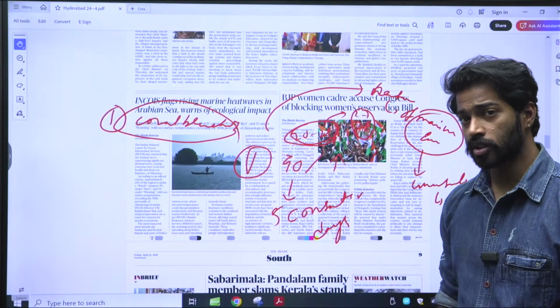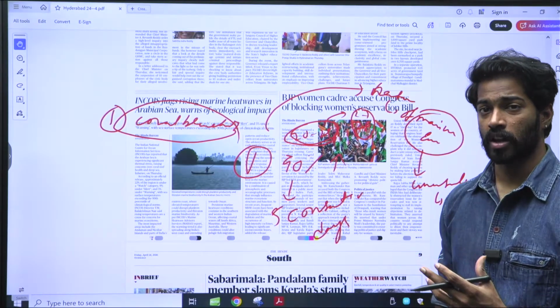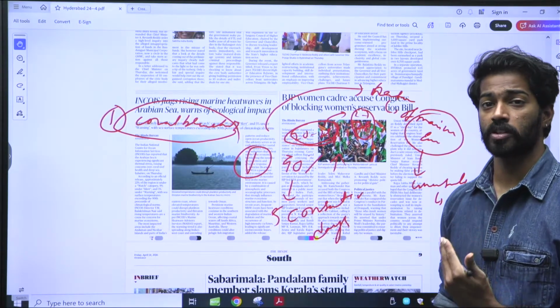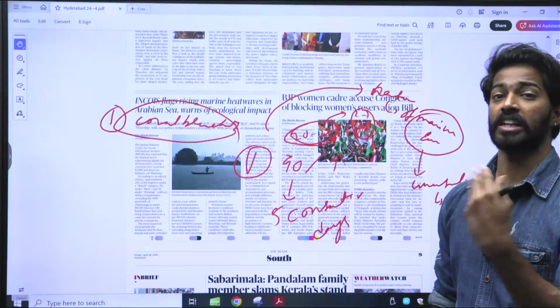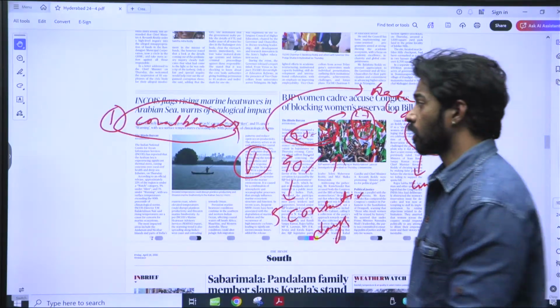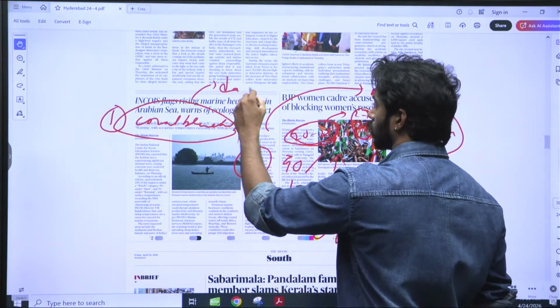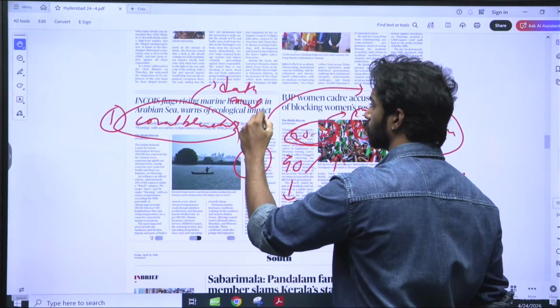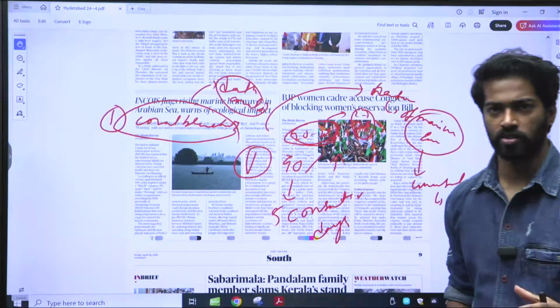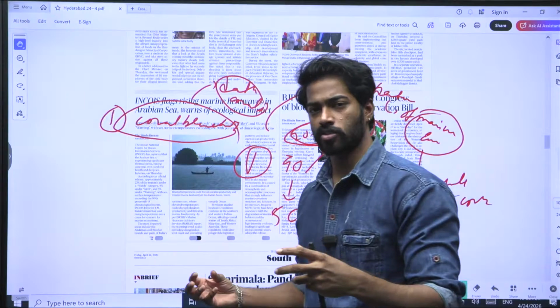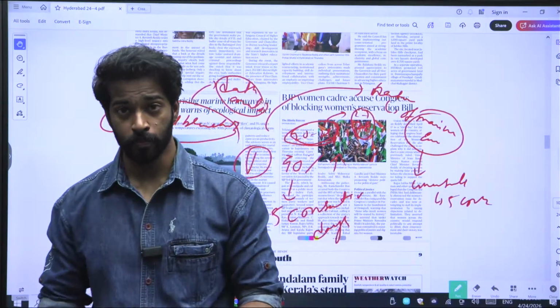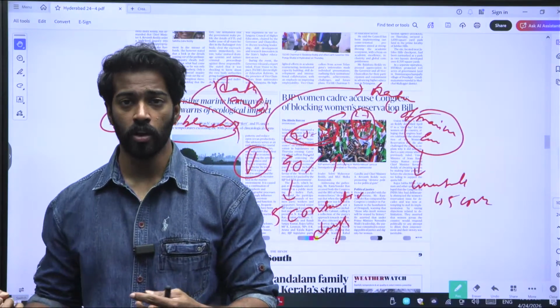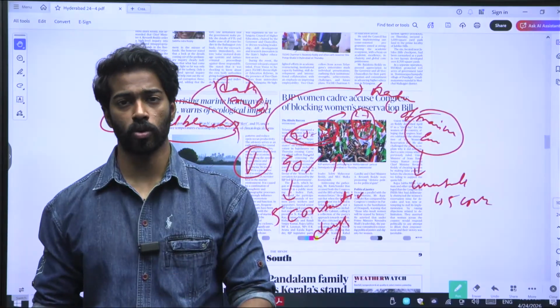Whenever there is high warm temperature, the zooxanthellae leave the corals, leading to the death of the corals as they do not have food. Corals are just a mechanical structure, and on top of that there are zooxanthellae which help them get food. As the zooxanthellae move away, there is no food for the corals, and the corals die.